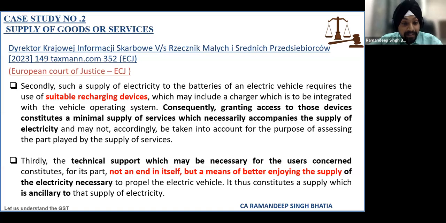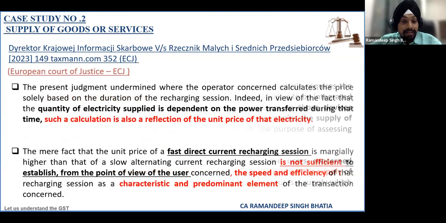And the last point they say is that the technical support which may be necessary is not an end in itself, but a means of better enjoyment of the supply of electricity. That is why these services are nothing but ancillary to the supply of electricity. So this is one view, which is held in the European court, which says that it is a supply of electricity.